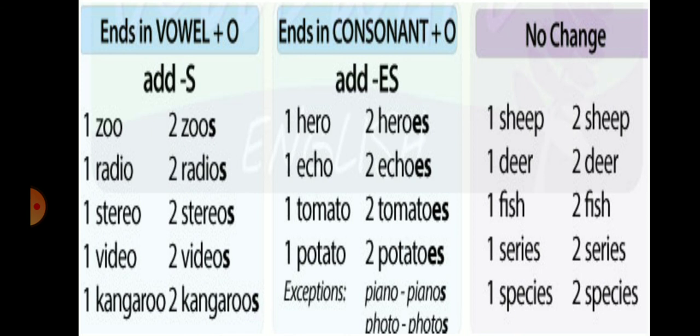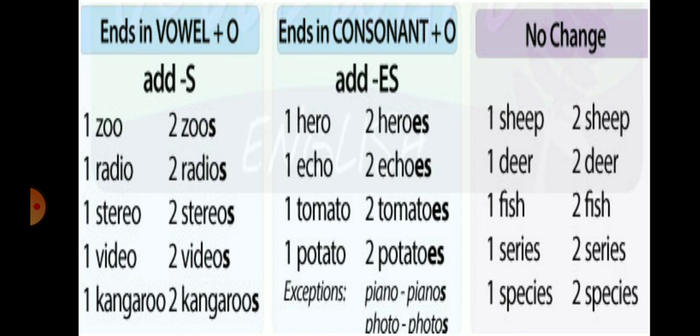Next rule. The singular noun which ends with O and before that a vowel sound. It's like the rule of Y only. So what we have to do? We have to add just s. One zoo, two zoos. One radio, two radios. One stereo, two stereos. One video, two videos. One kangaroo, two kangaroos.